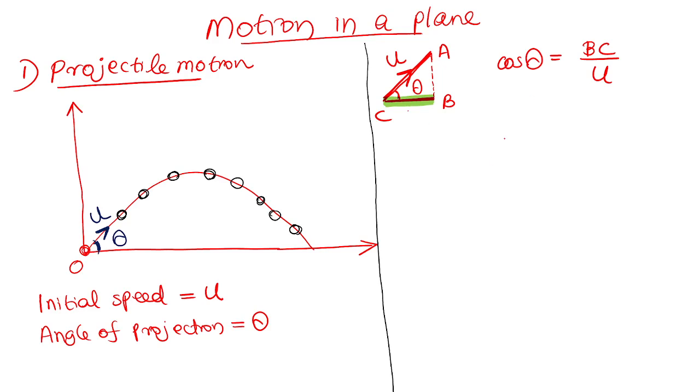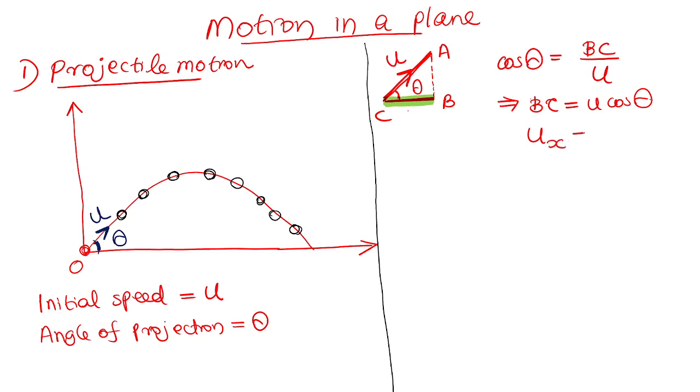Cos theta equals adjacent side by hypotenuse. Everyone studied that in 10th standard. Adjacent side by hypotenuse. So BC is the distance traveled by the shadow in 1 second. Just do the cross multiplication: BC equals u cos theta. BC is actually the speed of the shadow, the initial speed of the shadow.